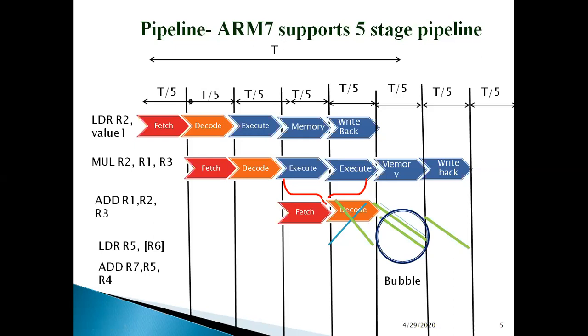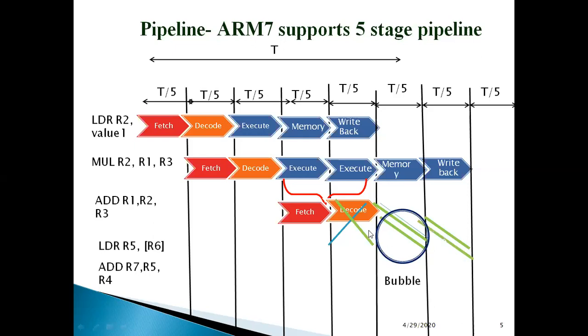And the empty slots which are created, the stages which are not getting executed, like this and this, are called a bubble. So a bubble has been created. So this is a problem. This is a big problem that we are facing in this case.